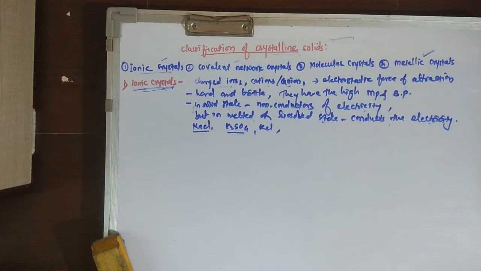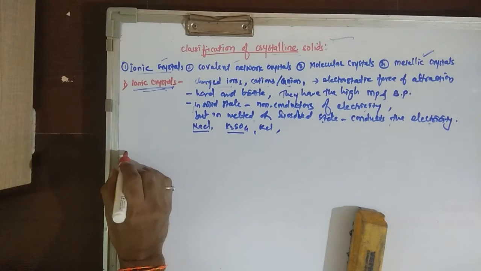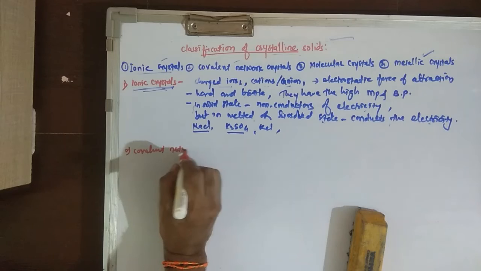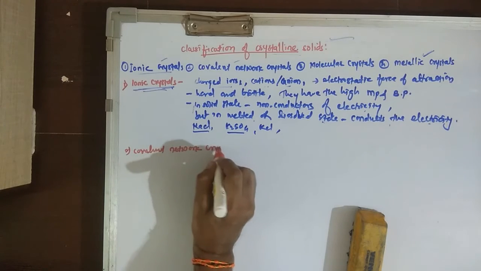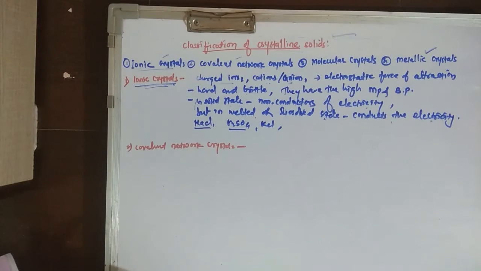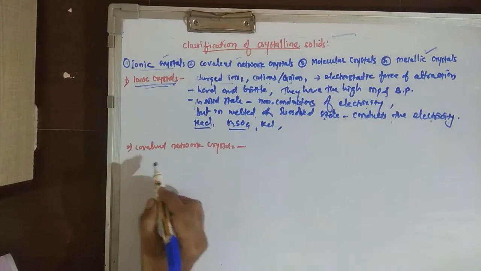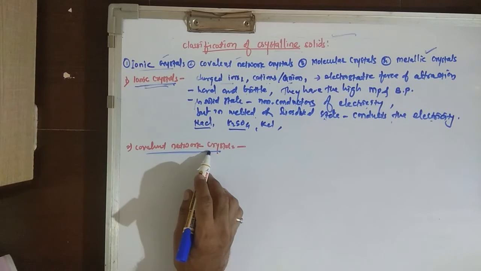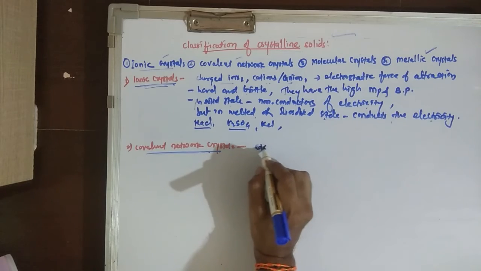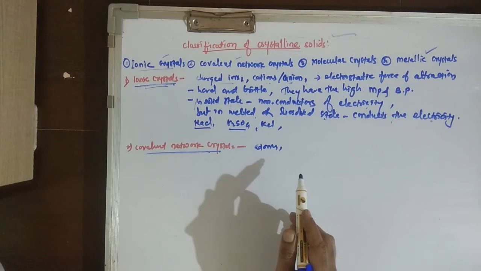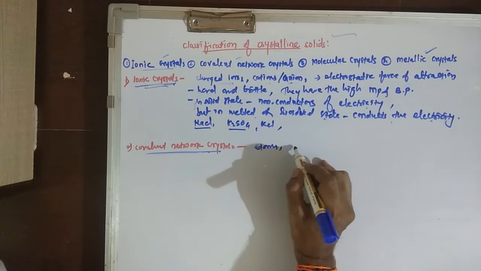Okay, now the next is covalent network crystals. In these solids, the constituent particles are atoms, and the atoms are held together by covalent bonding.